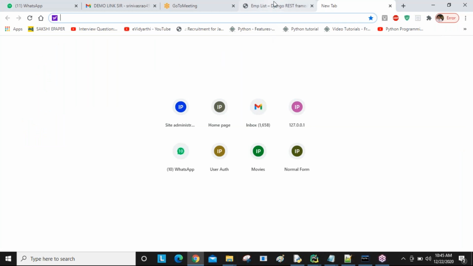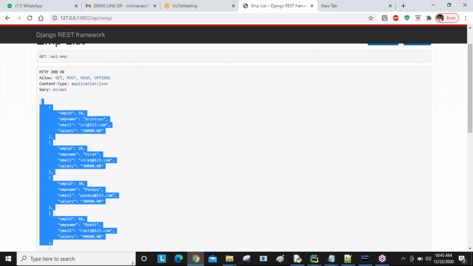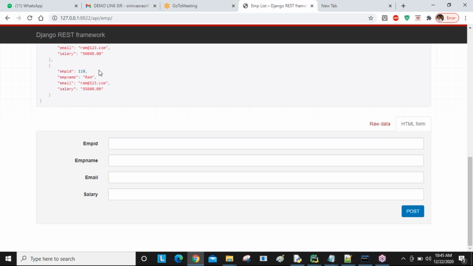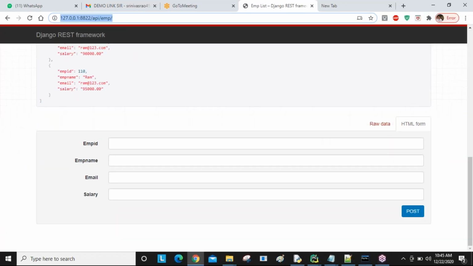Now you can see here, that is the output you are finally going to get. Here I got all the data. That is, we are calling to get all records using the same API. This is my API. Now Java people also communicate with my Django, .NET people also communicate with my Django using the same API only. Or else other Django people also communicate with us using the same API.